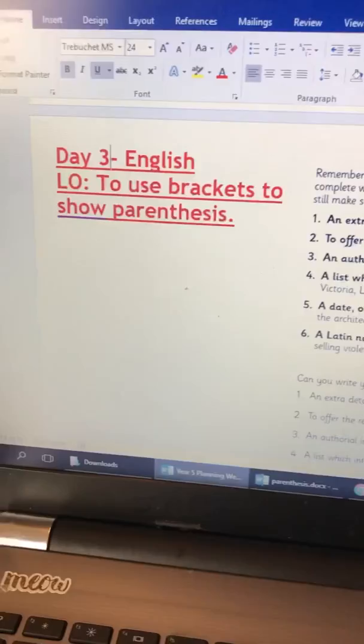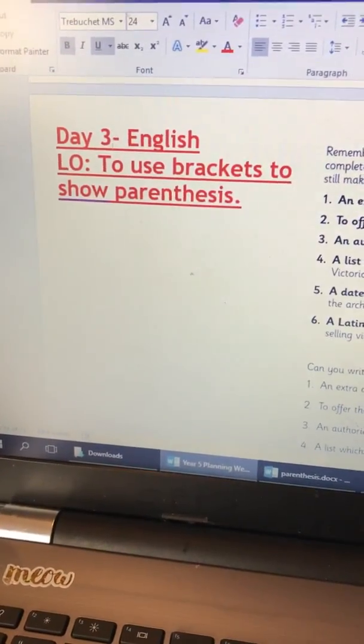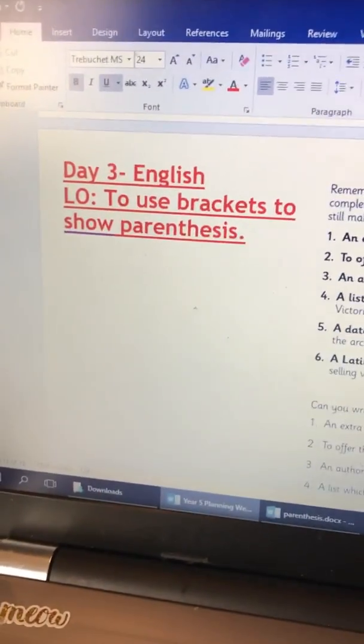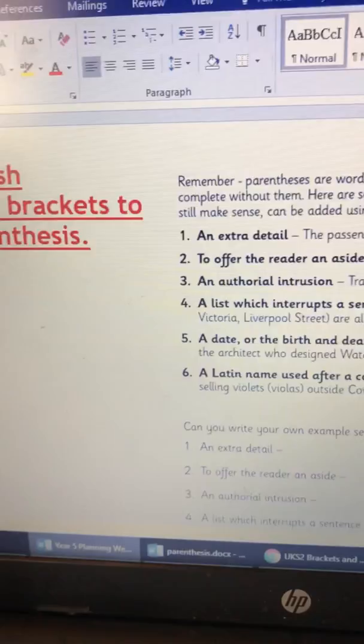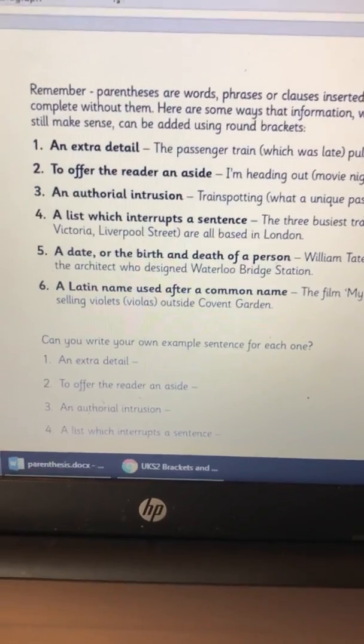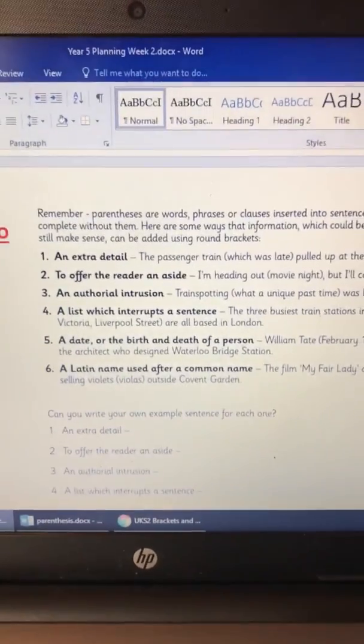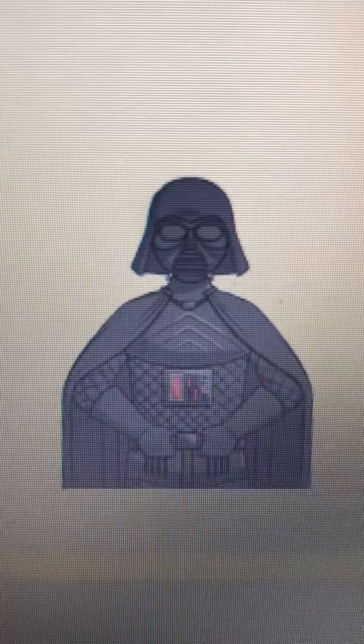So when you've done those sentences and you've polished them, you then can move on to activity 2, which is to design a poster which we can put around the classroom when you're back, explaining what parenthesis is and how to use brackets accurately. Your task for the following day says day 3. It's not day 3, it's day 2, so just be careful. And you have got some examples of how to use parenthesis, and then you have to make up your own sentences. You'll see that at the end, as an extension, you need to write a character description of Darth Vader.